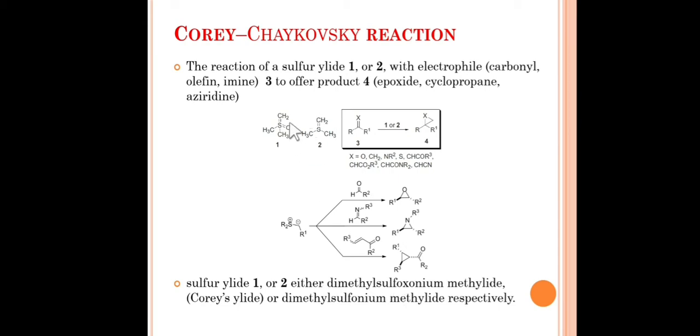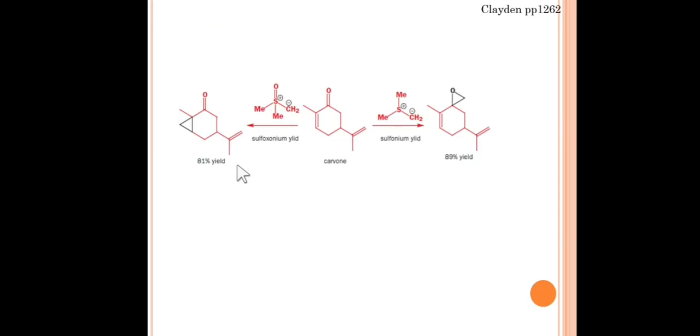The second is called dimethyl sulfonium methylide. So these are two different types of halide used to treat the electrophiles like keto, or I will say carbonyl, imine or electron deficient carbon-carbon double bonds. After treatment with this electrophile, finally we get either epoxide, cyclopropane ring or aziridine. So this is the Corey-Tchaikovsky reaction. Now let's see how the stability or reactivity of this sulfur halide affects the product formation.